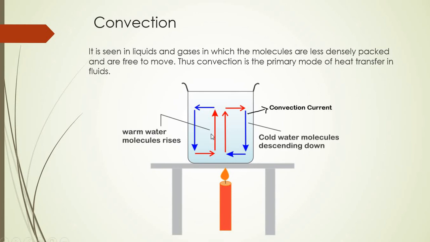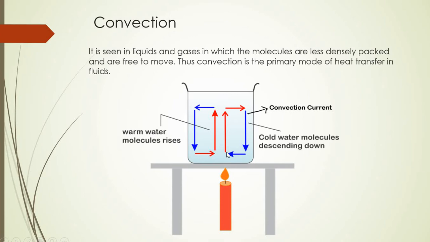That is called convection current. As you can see here, that is called convection current. It means the particles at the base of the container absorb the heat. After absorption, the density and the mass decrease, and due to that decrease, they become lighter and move up in this particular space. And when they move up, a gap is created, and to fill that gap, the particles present at the upper side come down because they are heavier with respect to this one. So they come down to fill this space.